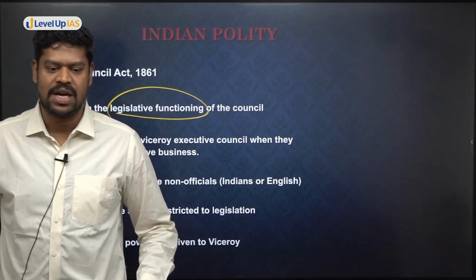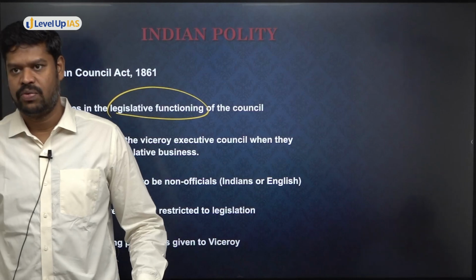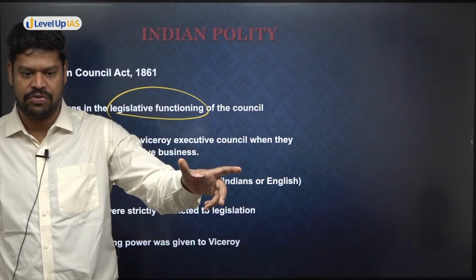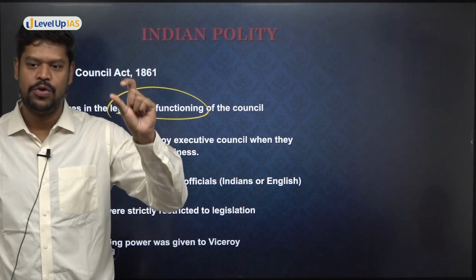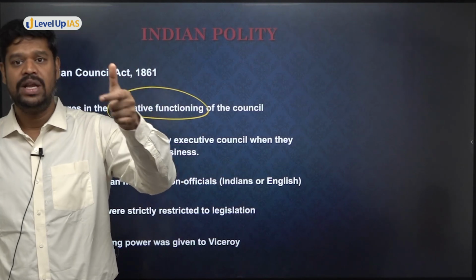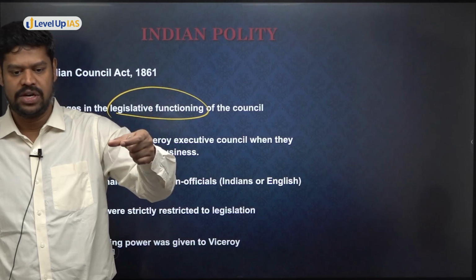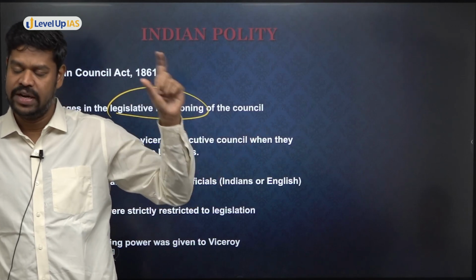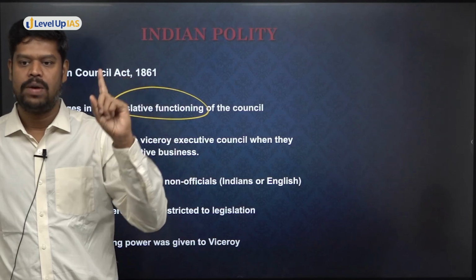What started in 1833 is that the Viceroy Executive Council separately met when performing the legislative function. The same thing continued in 1853 with more members. How many new members were there in 1833? One member, the law member.